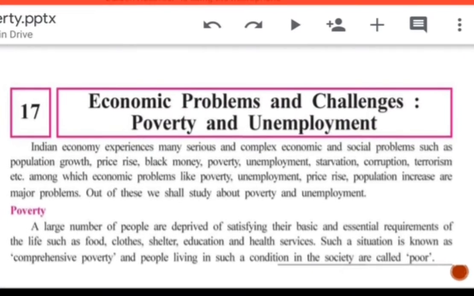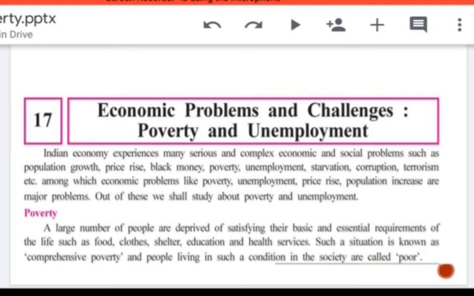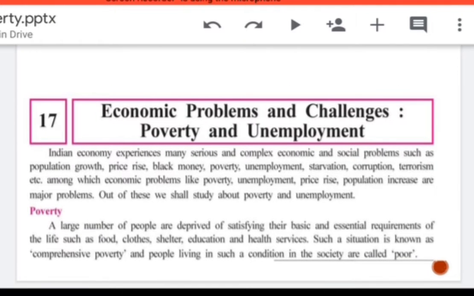See the first paragraph. What are the economic problems? First is population growth, price rise, black money, poverty, unemployment, starvation, corruption, terrorism. These are all the economic and social problems of India. One by one we are going to learn everything in detail. So in this chapter we are going to learn poverty and unemployment.